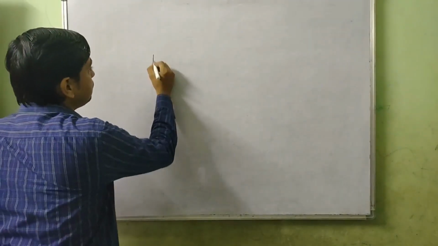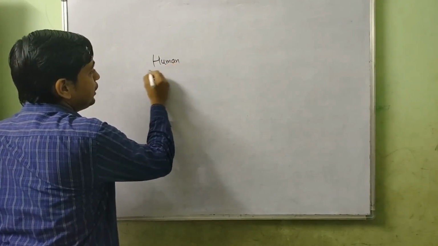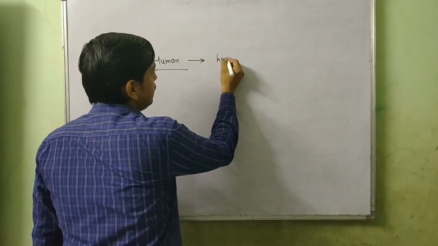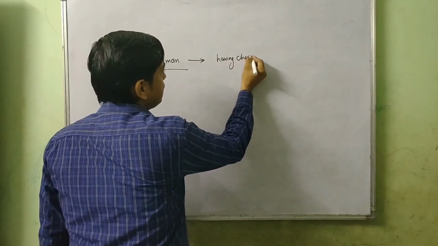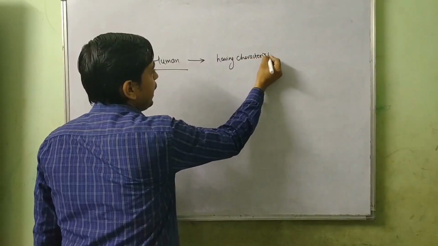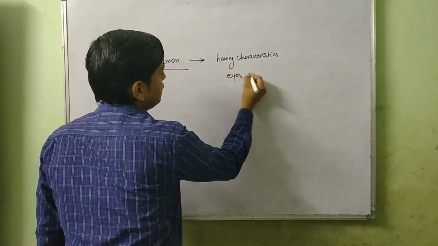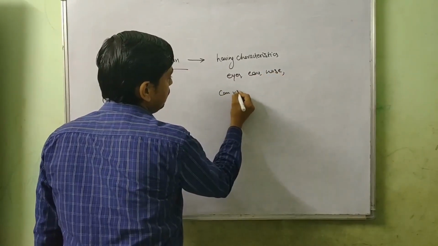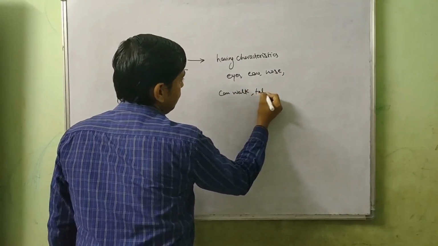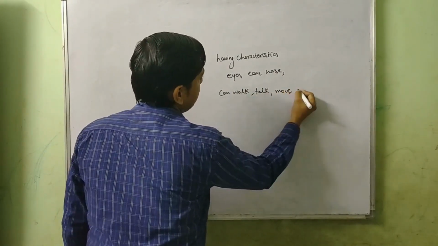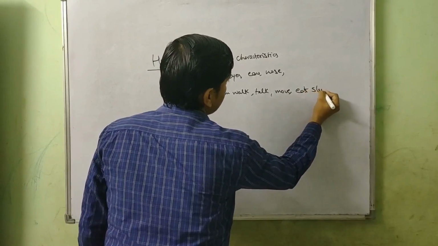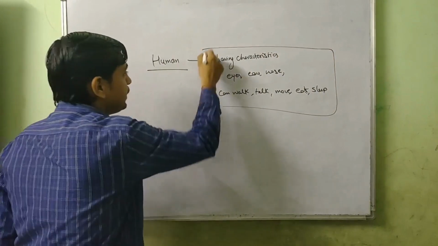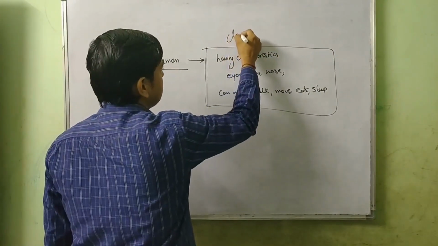if we talk about human, so human is a class when we are talking about its definition, having characteristics like eyes, ears, nose, can walk, talk, move, eat, sleep. So there can be a place where this definition is given, and the place where this definition is given is nothing but the class.